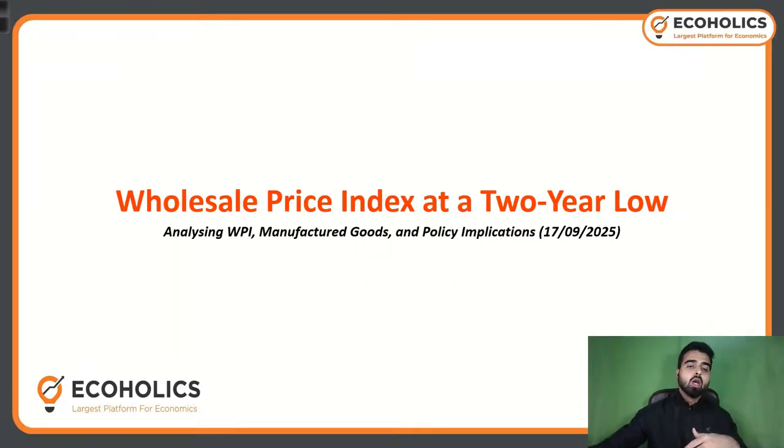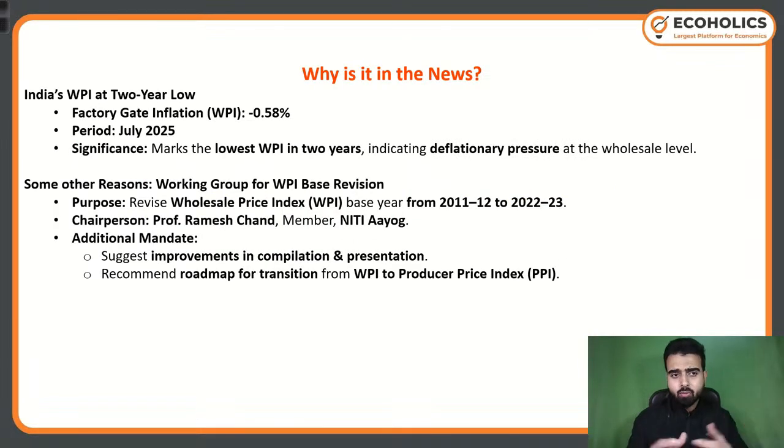So here it is. Wholesale price index at a 2-year low. That is the reason that we are seeing it today. Wholesale price index has gone to its lowest value. We haven't seen this much amount in the previous 2 years. So wholesale price index has gone to a 2-year low. We will see what is the static component of wholesale price index and what is some other reason because of which we are covering this particular topic. So we will see everything.